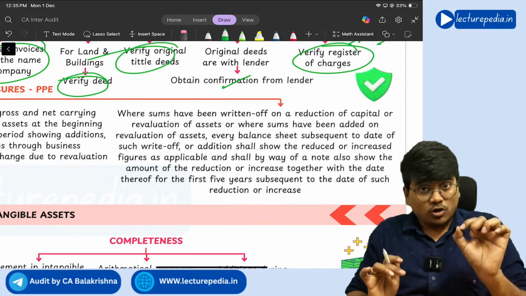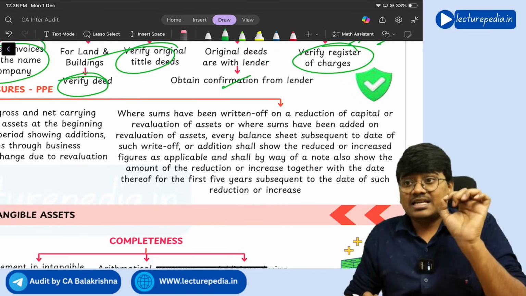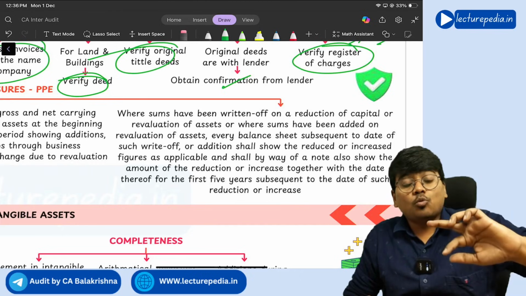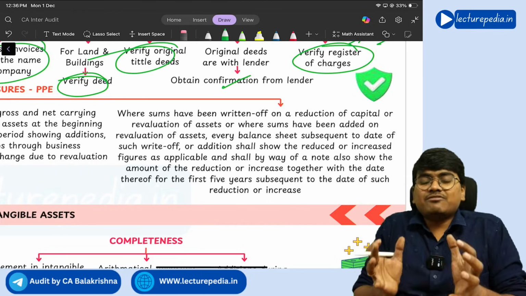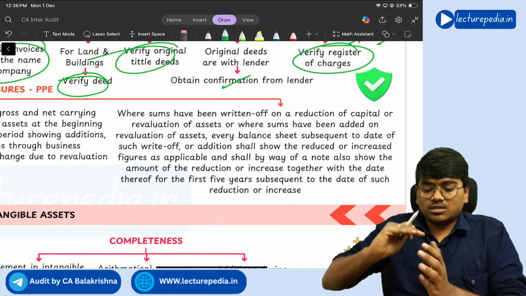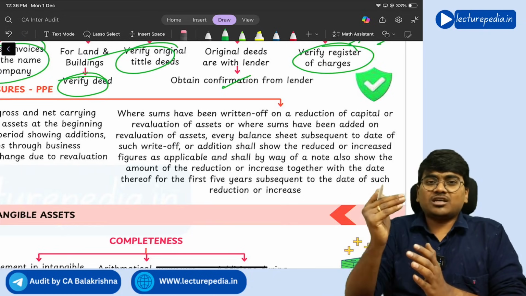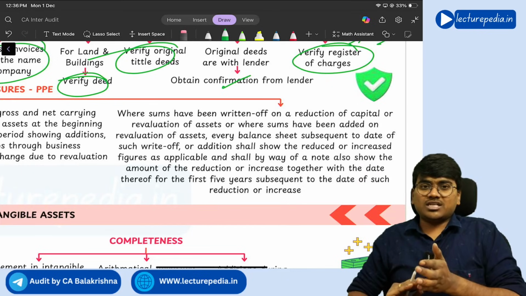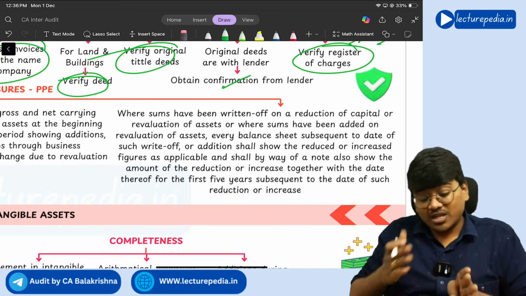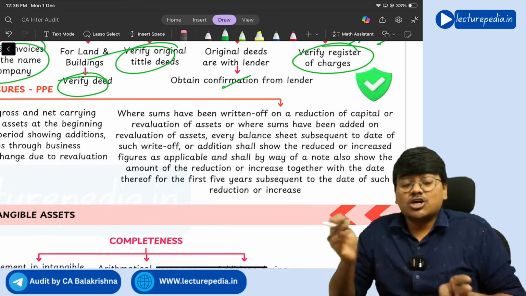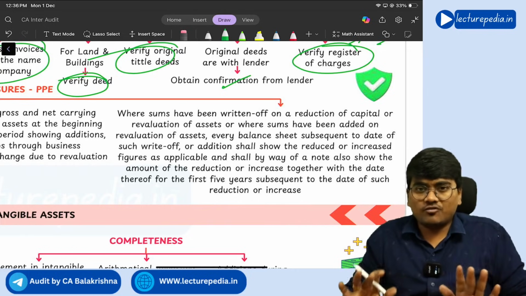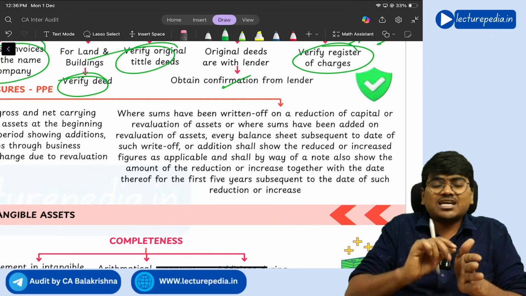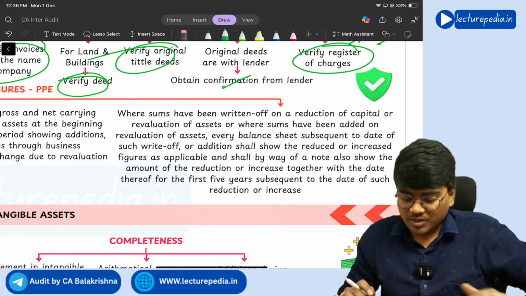Next, if at all during the year any assets have been revalued, okay, if you have revalued the asset during the year, there is an increase in value of the asset taking place or a decrease in value of the asset taking place. In such a situation, for the next 5 years you have to disclose how much increase or decrease in the value of the asset has taken place, and in which year you have increased or decreased the value of the asset.